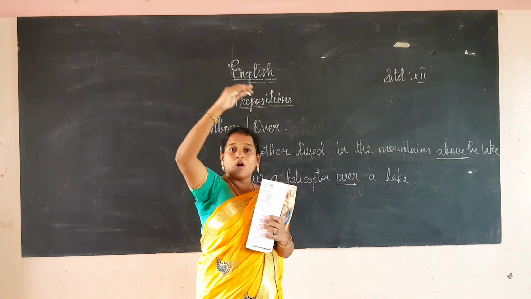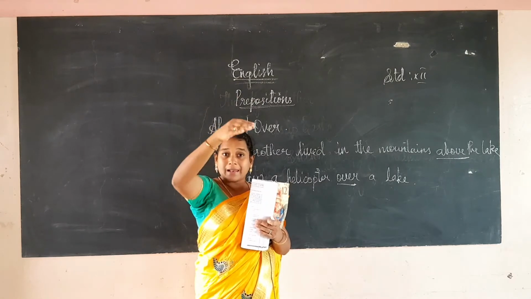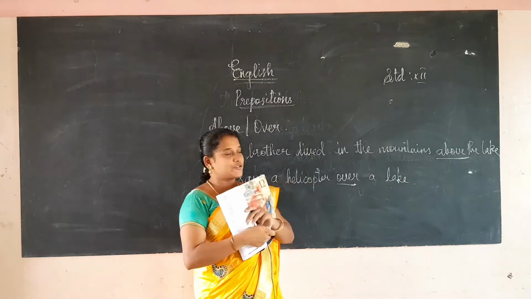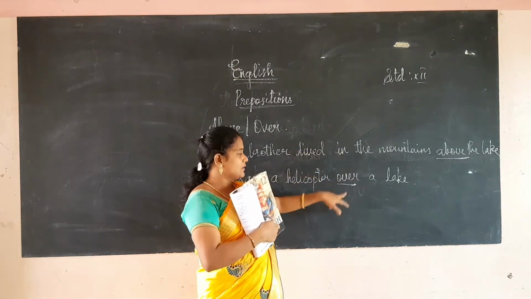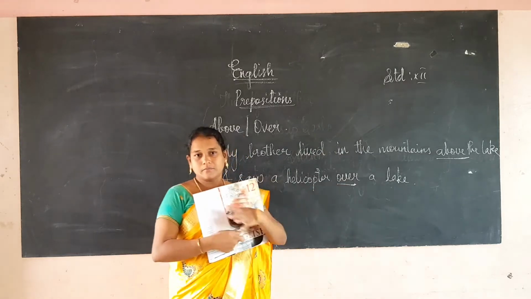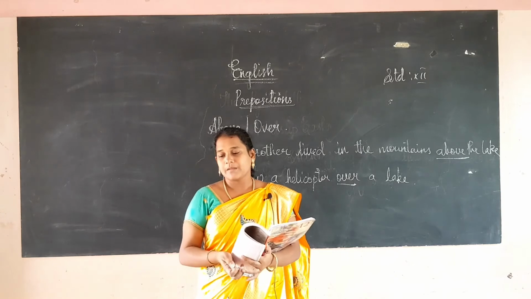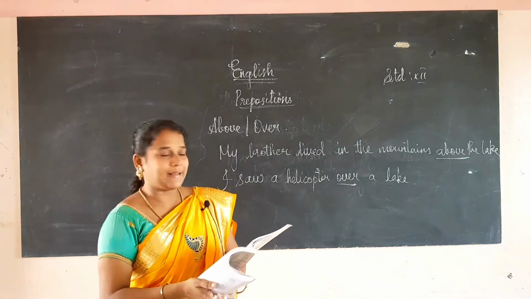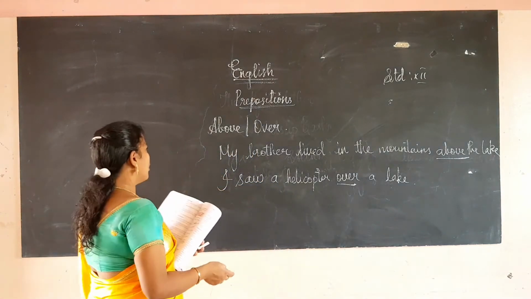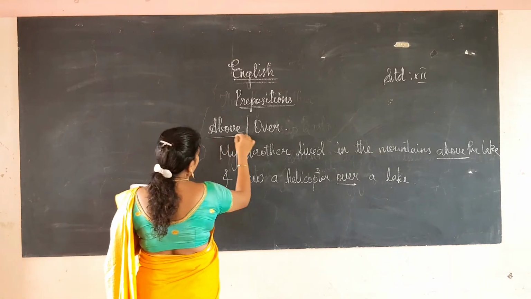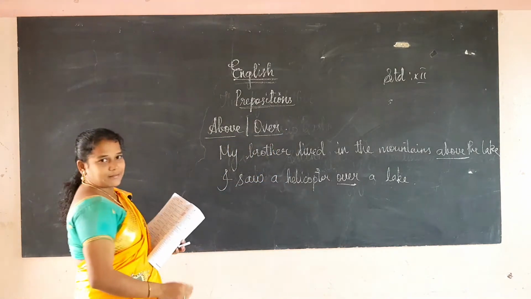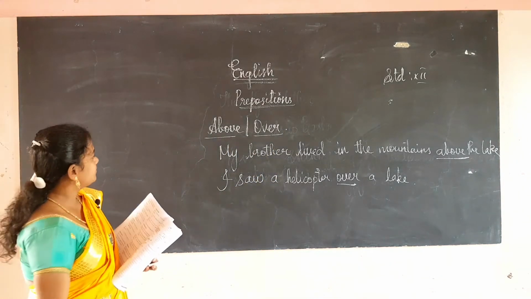It's flying over the lake. That is the difference. Above shows the level, over shows the position. This is the difference between above and over. Next, the same with below and under. The opposite of above is below, and the opposite of over is under. That is just the opposite word.